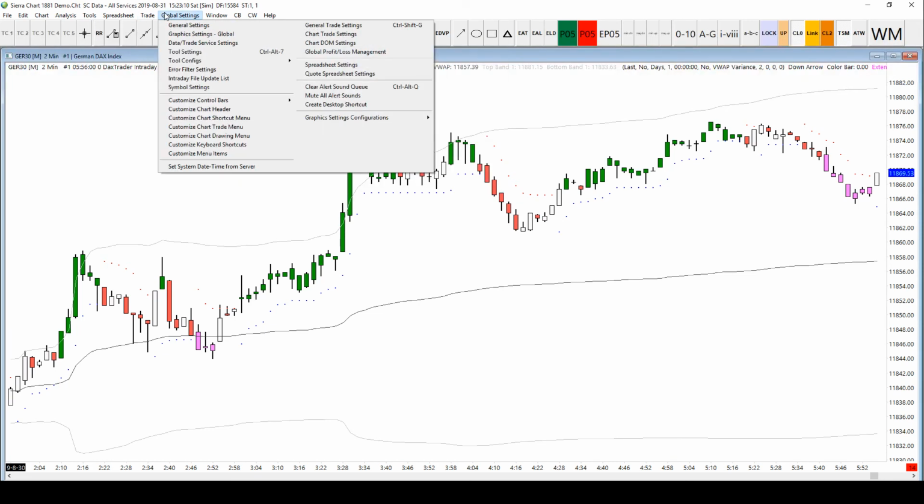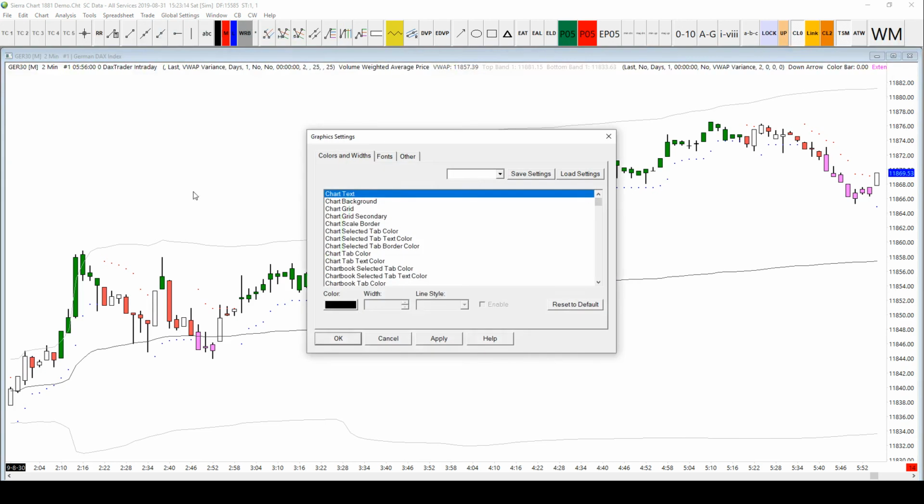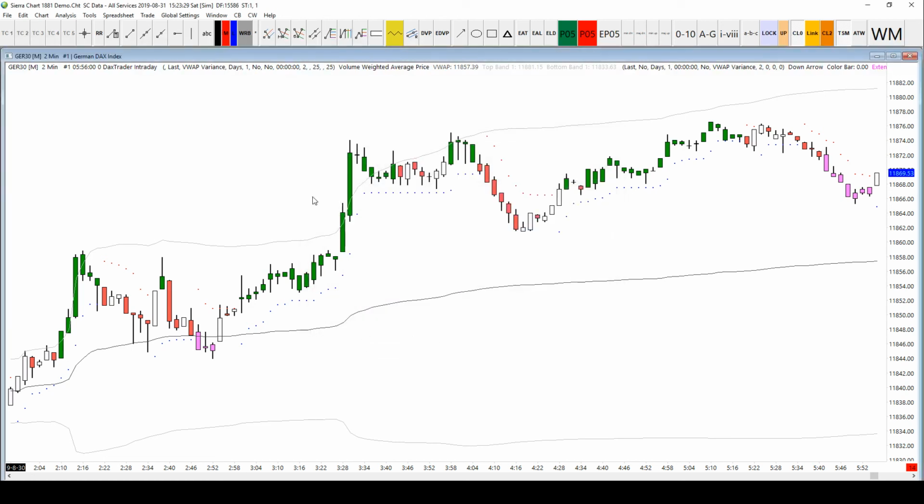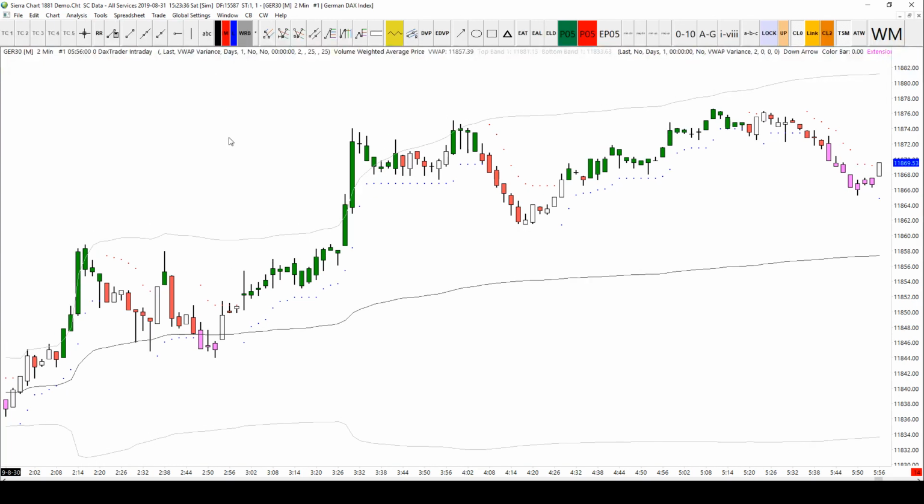I think you can just by going into the global graphics settings, and you can just change the colors in here. Candlestick up fill, white, candlestick down fill, is red, and that would be how you would change them. Alright? And you can change the color of your background and all of that sort of stuff too, because you've just taken the details from my system, or my config settings that I gave you in the last video. So hopefully they were useful for you.